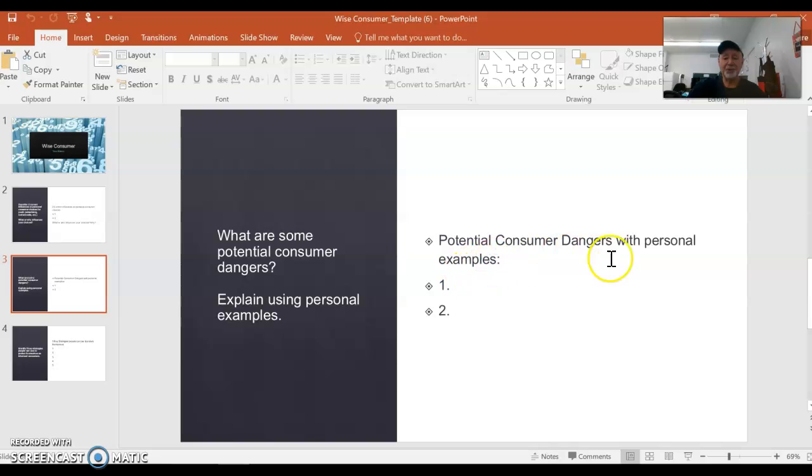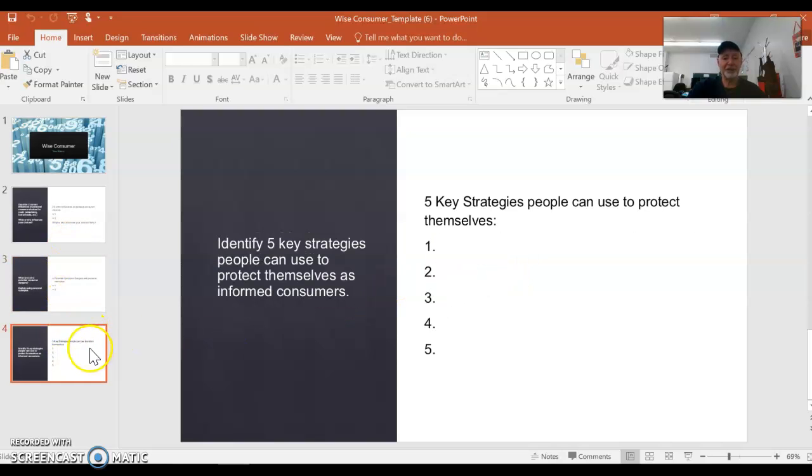Second slide, potential consumer dangers with personal examples. Okay, and the third working slide is you identify 5 key strategies people use to protect themselves as informed consumers. And it's right here for you. Go 1, 2, 3, 4, 5.